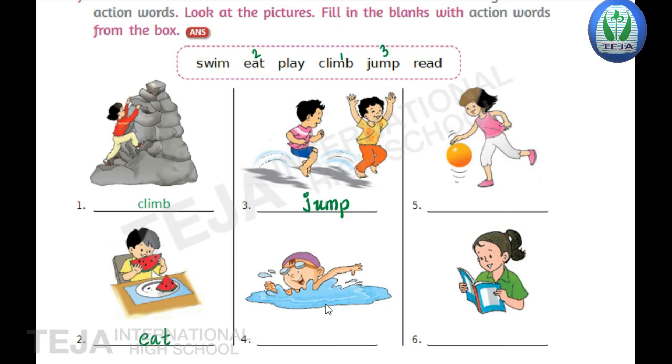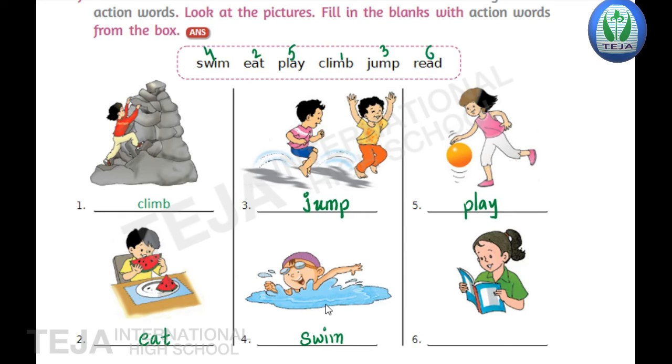Now leftover words are swim, play, read. So here what is the fourth word, children? What the boy is doing? The boy is swimming. So write swim here in the fourth blank. S-W-I-M, swim. Okay. Now fifth one. Here the girl is playing with the ball. So fifth word is play. P-L-A-Y, play.